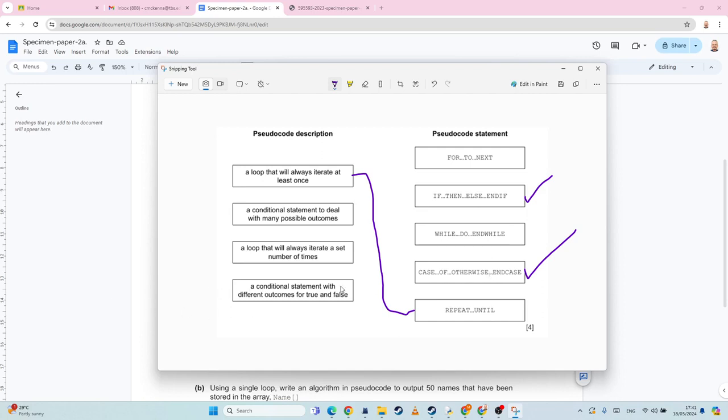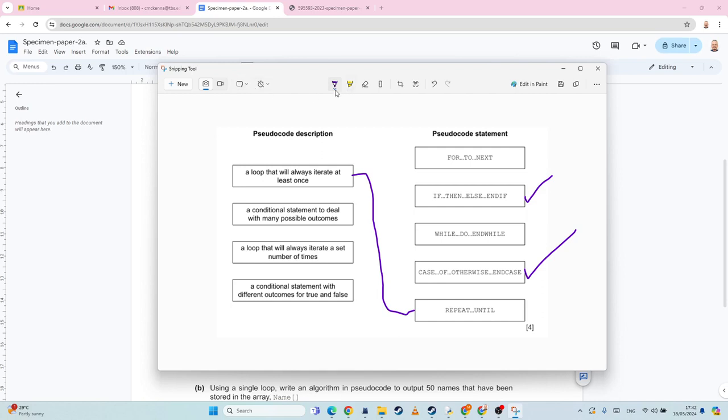Okay, and then a conditional statement with outcomes for true and false. Okay, so I think that this one is going to be our if then else, and this one is going to be many possible outcomes. The reason being that inside your if you say like if name equals Bob, that is going to equate to either being true or false.